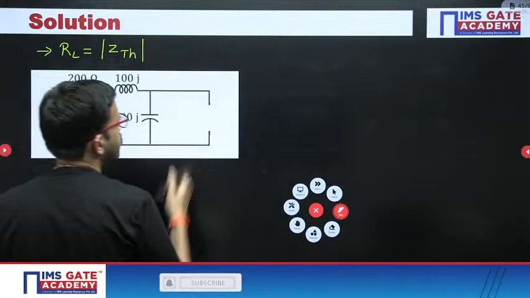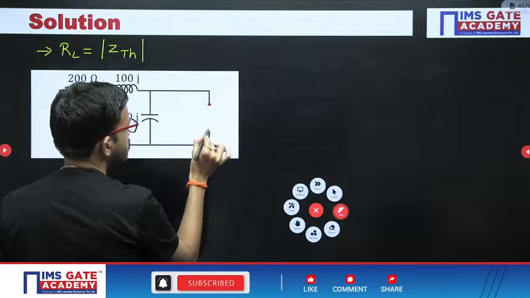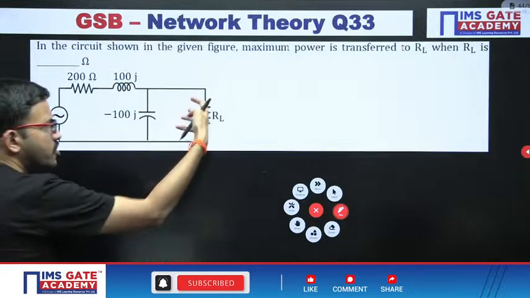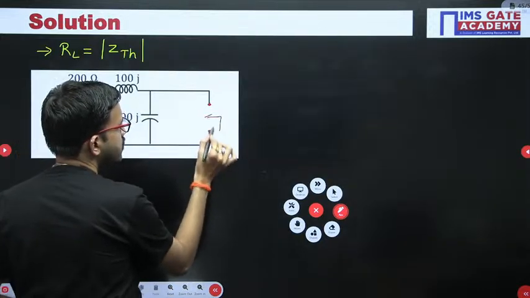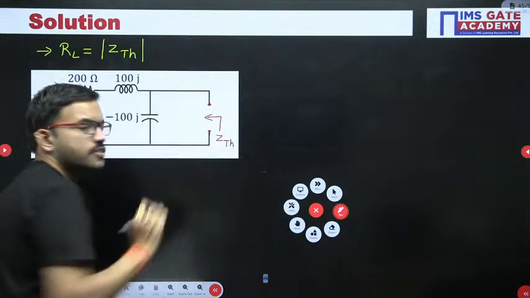So first, whatever load resistor you have, just remove it from the circuit, then the terminals become open. Across the open circuit terminals, you have to find ZTH first and foremost.